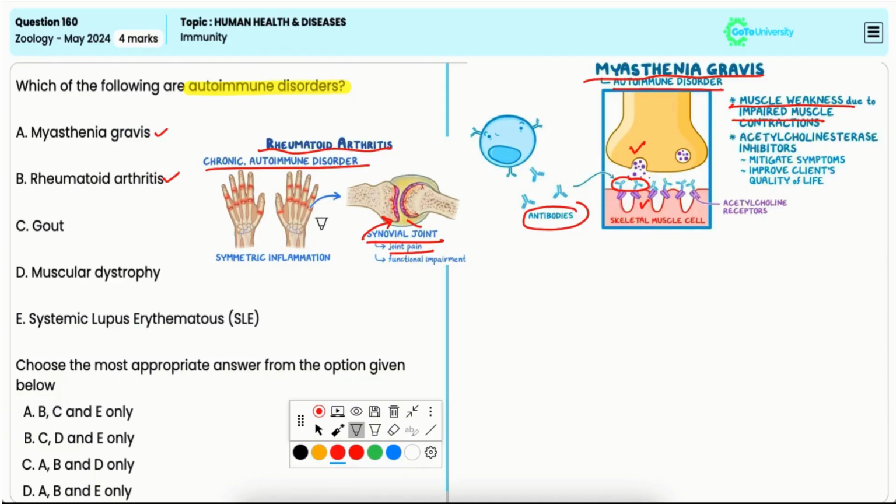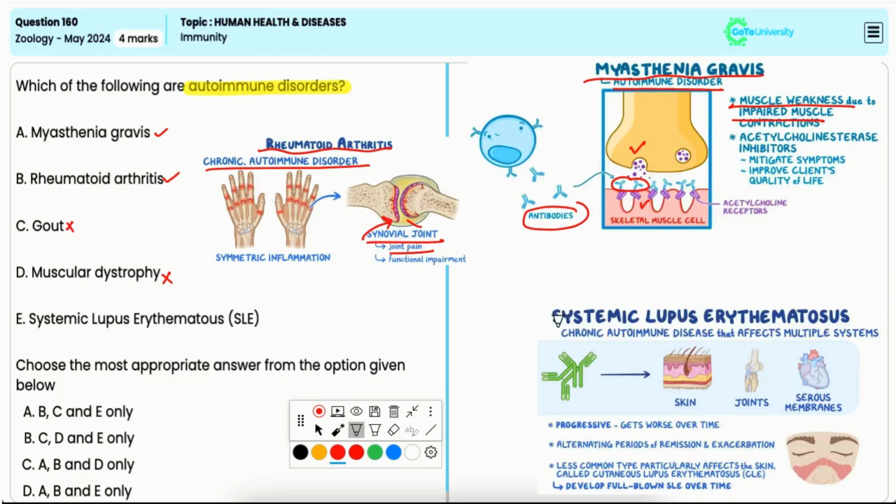C. Gout. It is not an autoimmune disorder, rather, it is a metabolic disorder caused by deposition of uric acid crystals in joints. D. Muscular dystrophy. It is also not an autoimmune disorder, but it's a genetic disorder which causes progressive muscle weakness and degeneration. E. Systemic lupus erythematosus, that is SLE.